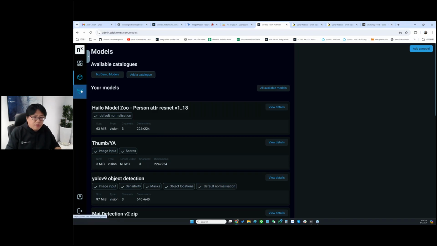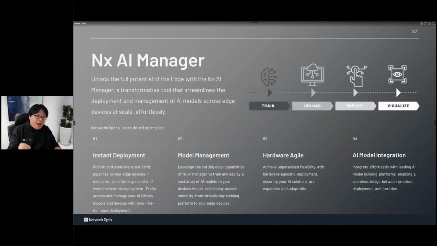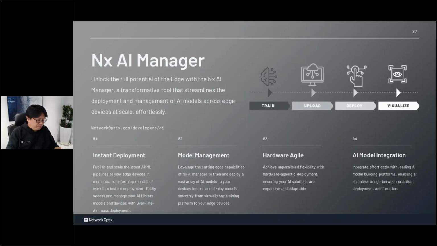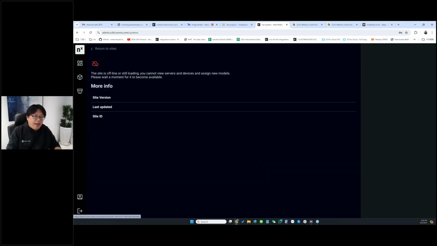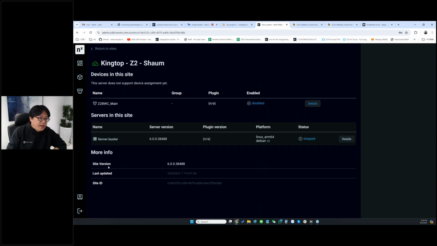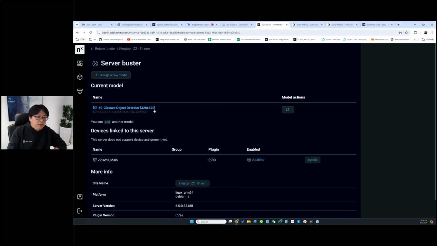And then the third step is to deploy your AI together with the AI manager to the NX server. It may be like this one. I choose the server, and I click this server. Inside this server, I have one AI already, and I can add another model.